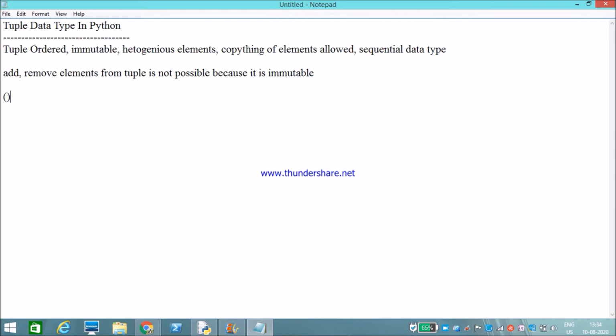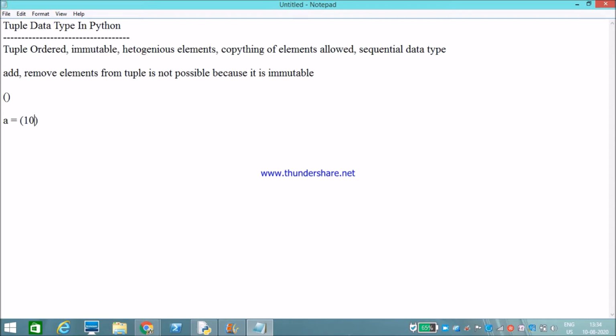Then how do we create an empty tuple? A new tuple can be created with empty parentheses, but care should be taken if there is a single element.